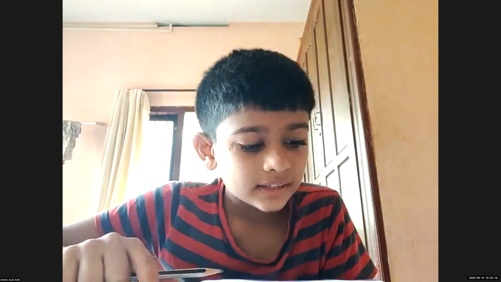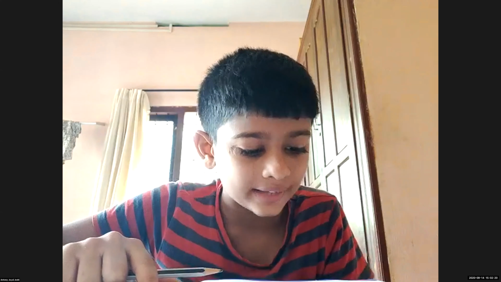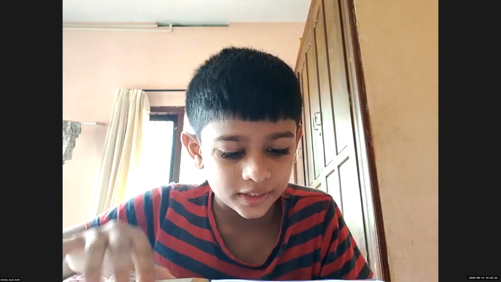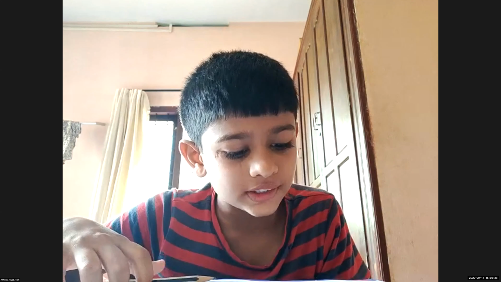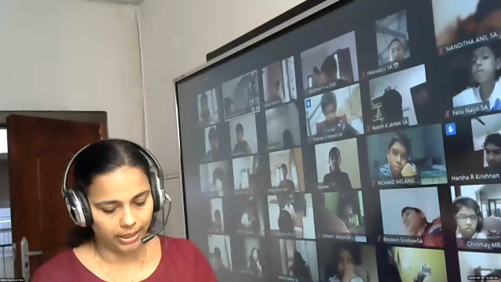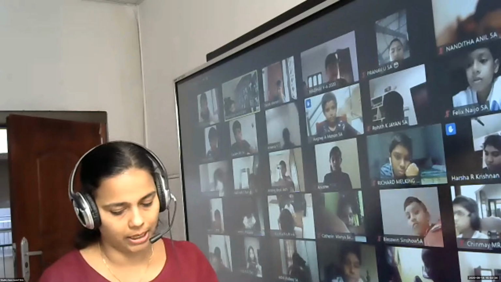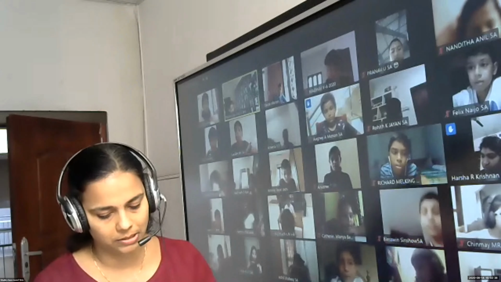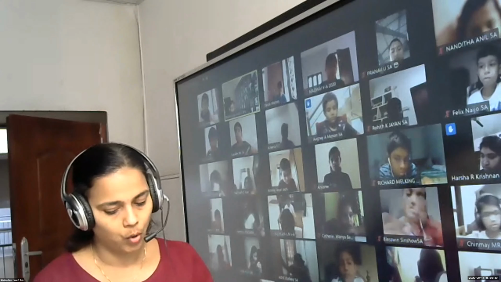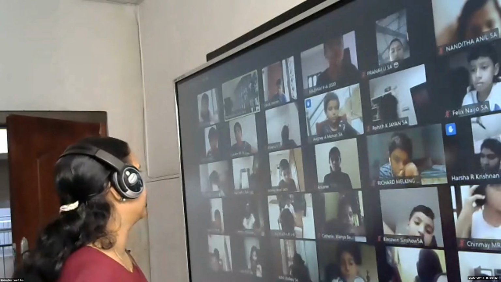Keshav has 3,125 plants. He planted them in rows, each row with 25 plants. How many rows were there? Also check for the correctness of division. Okay, so Keshav has 3,125 plants. He planted them in rows, each row with 25 plants. How many rows were there? Also check for the correctness of division.